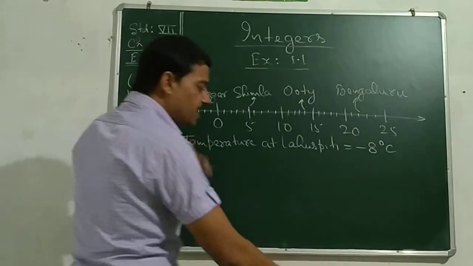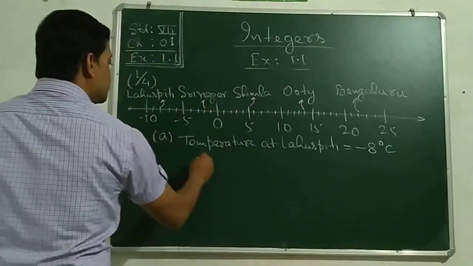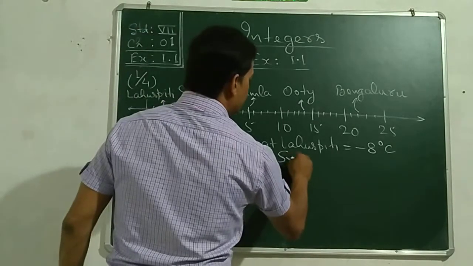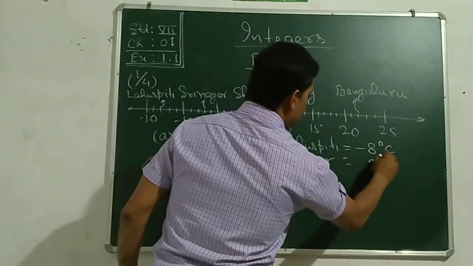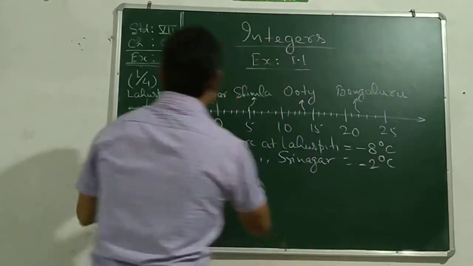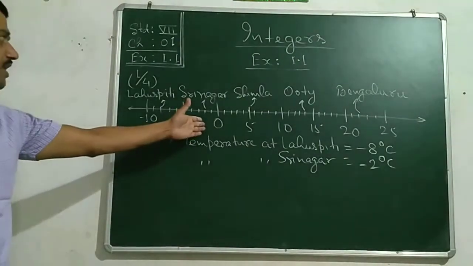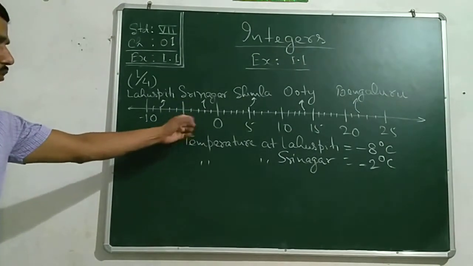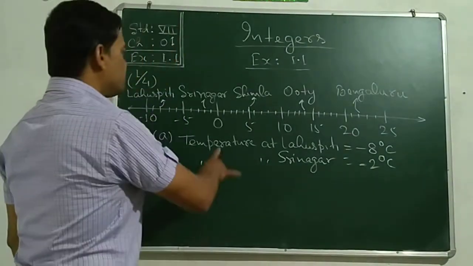Similarly, temperature at Srinagar is marked at 2 degrees Celsius. Temperature at Srinagar equal to 2 degrees Celsius, but it's negative because it appears on the left side of the zero, so it is a negative integer, -2 degrees Celsius.